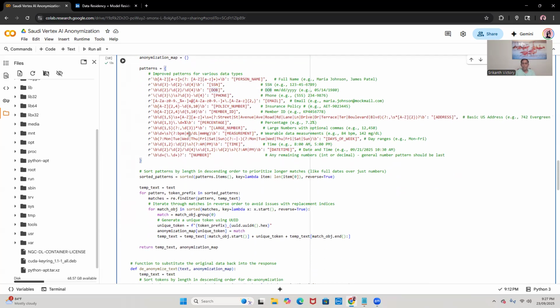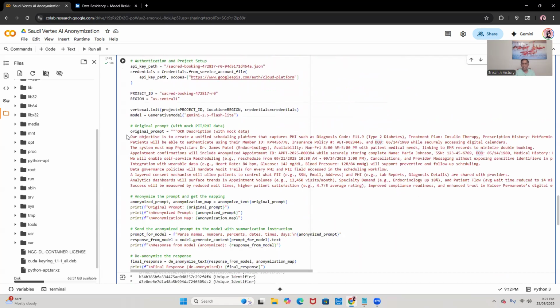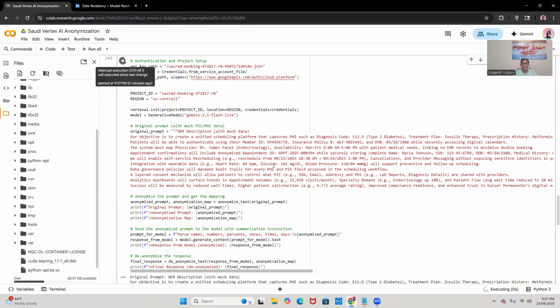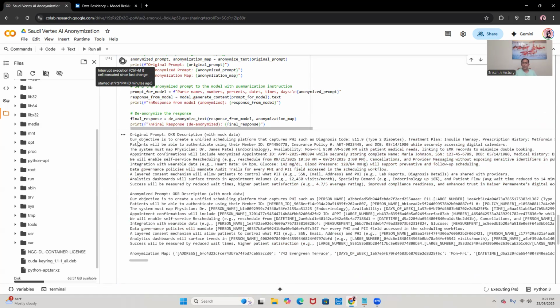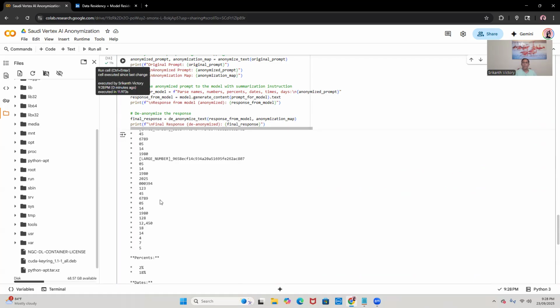So let's say we have all the data. I created the data and just put in hard-coded data. It has a lot of information: the SSN, policy number, date of birth, everything is there. Now I'm going to run this. Look at that. This is the original prompt, and it has all the information. When we pseudonymize the prompt, I call it anonymized, and I really mean pseudonymized.